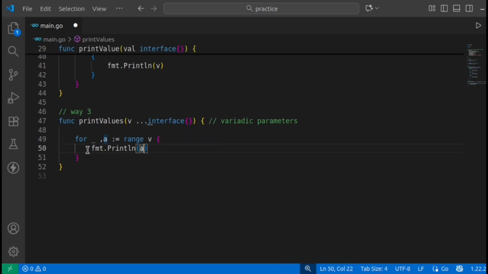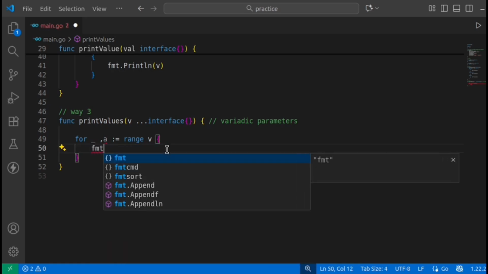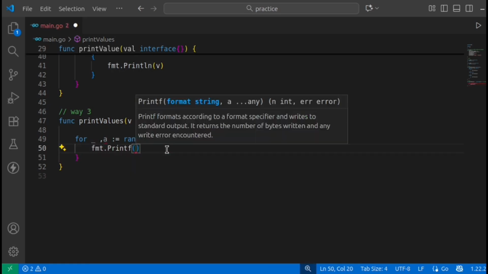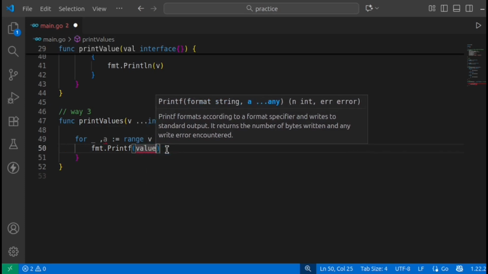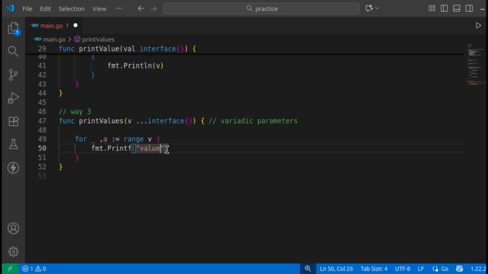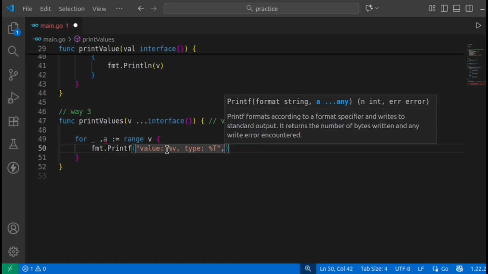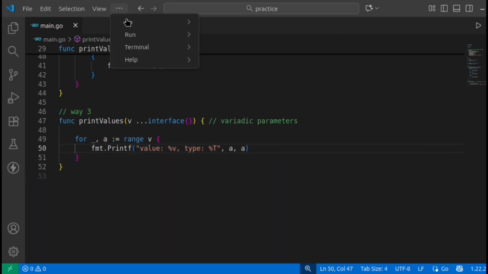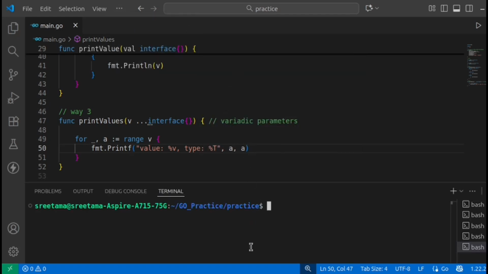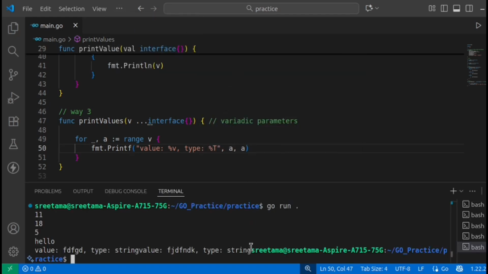Suppose you use printf also. Then you can mention we have a value, and then we are only fixing the format, nothing else. Percent v will be the value, and also you can have a type, which we write as percent capital T maybe. Comma a, let's see what this returns. Run dot. Okay, it's like type is string.